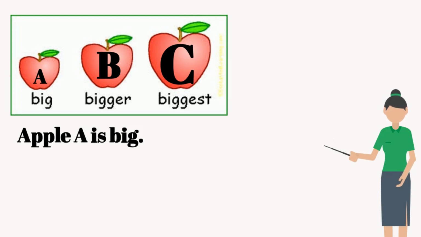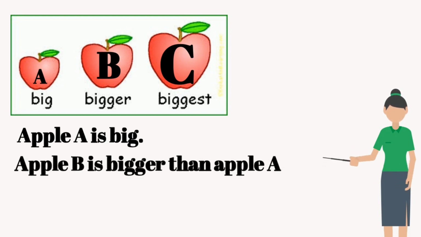Okay, so that is when we want to talk about only one apple, which is apple A. So next, we want to compare 2 apples, which is apple A and apple B. So we say apple B is bigger than apple A. Or you can make it the other way around, which is apple A is smaller than apple B.